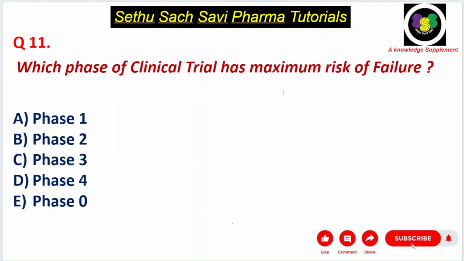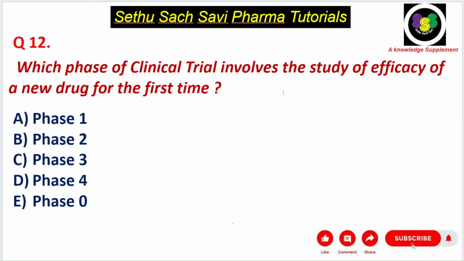Next question, which phase of clinical trial has maximum risk of failure? Now you know that there are phase 1, phase 2, phase 3. In which trial do we study the efficacy for the first time? Yes, efficacy will be studied in phase 2 trial. So since we are checking the efficacy for the first time in phase 2 trial, the maximum risk of failure is also in the phase 2 trial. So the answer for this question is B choice, phase 2 trial. Okay, let's move to the next question.